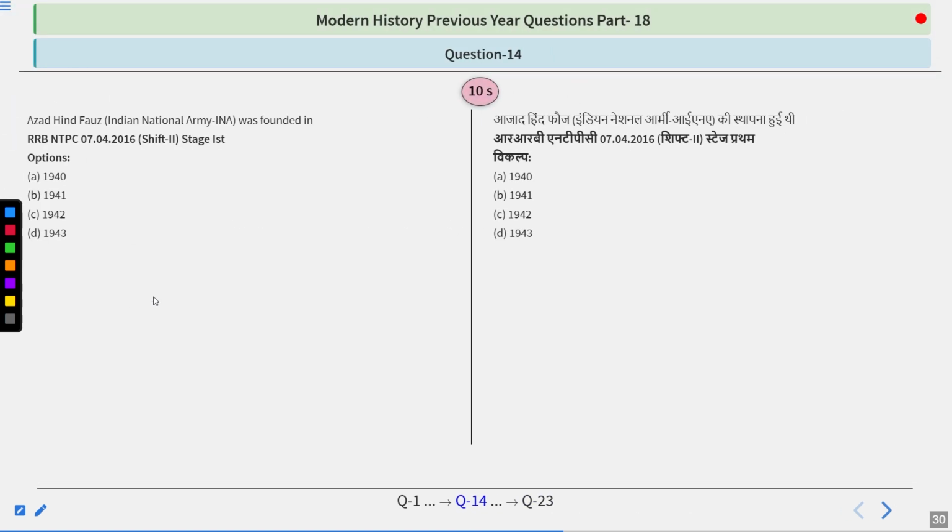Azad Hind Fauj, the Indian National Army, INA, was founded in which year? Options are 1940, 1941, 1942, 1943. Think about it. And the answer is simple. The answer of this question is